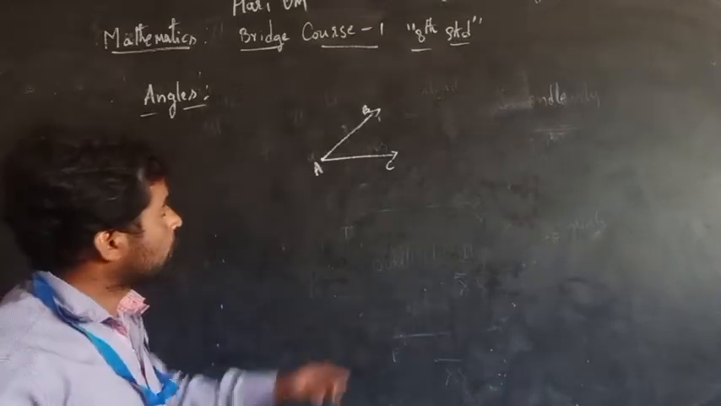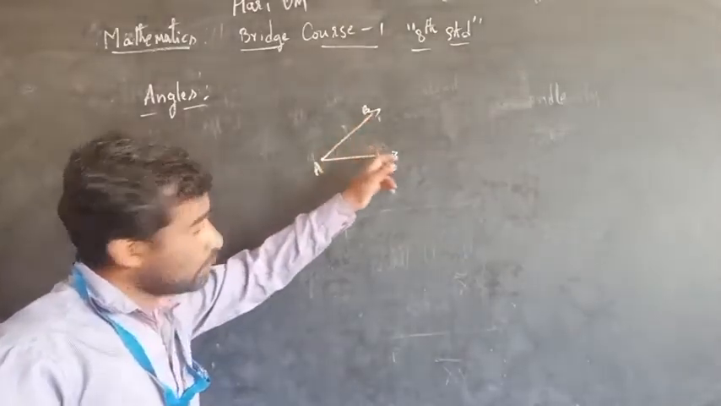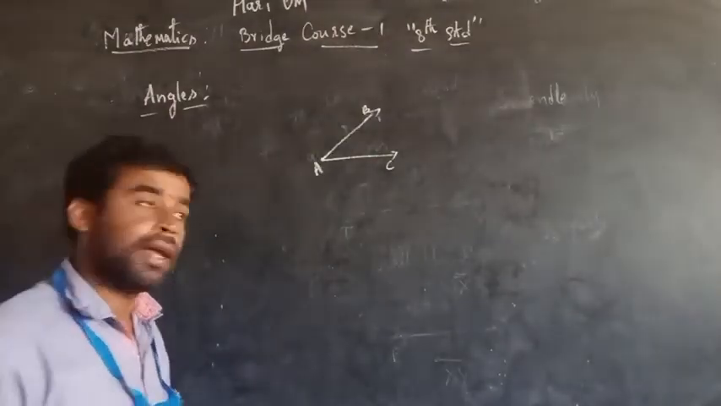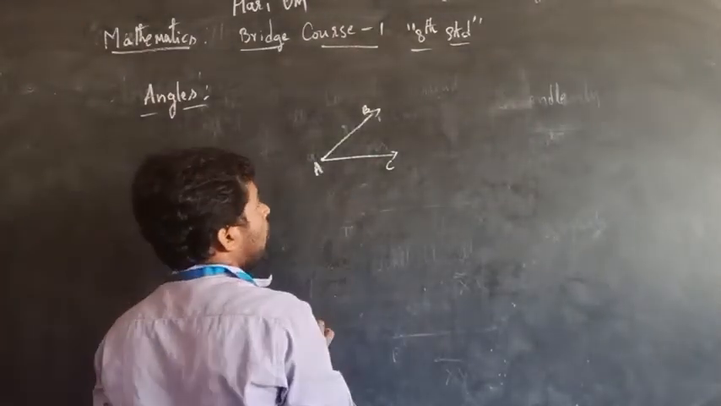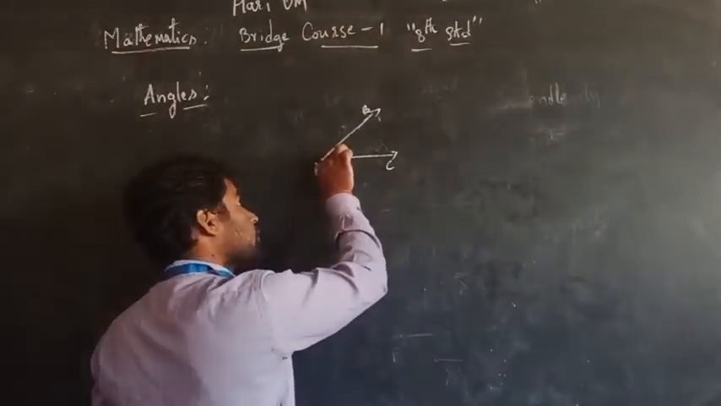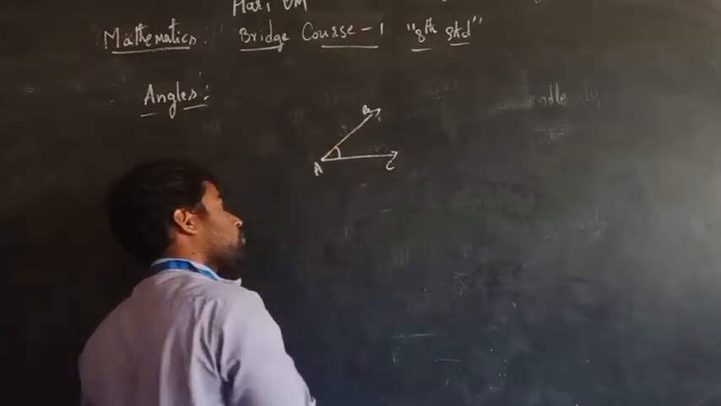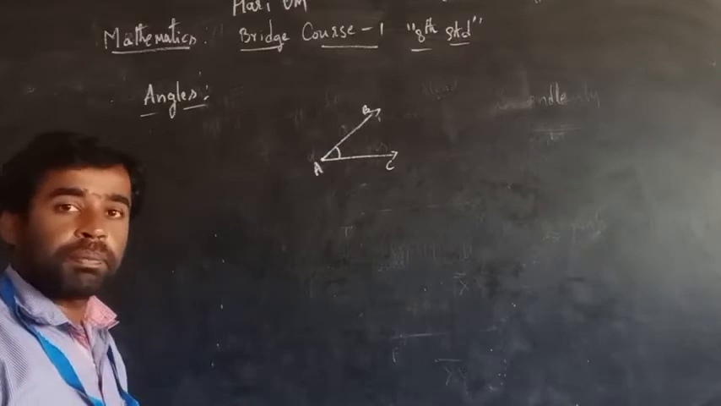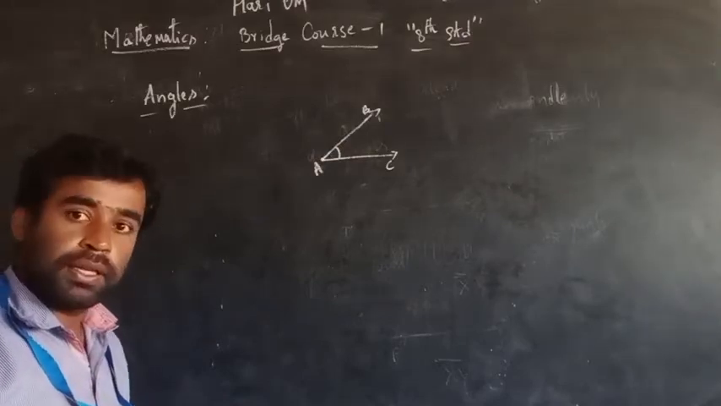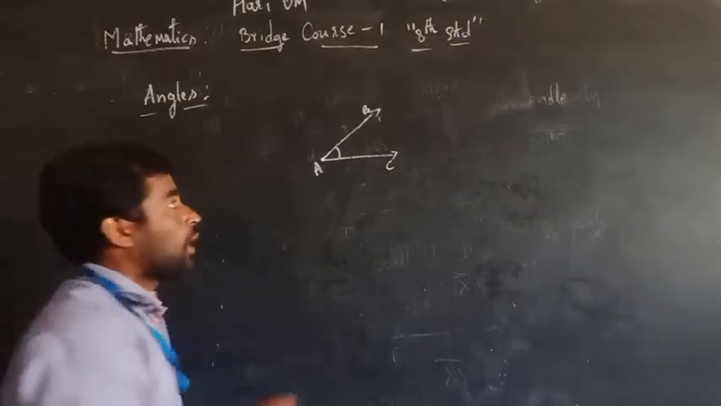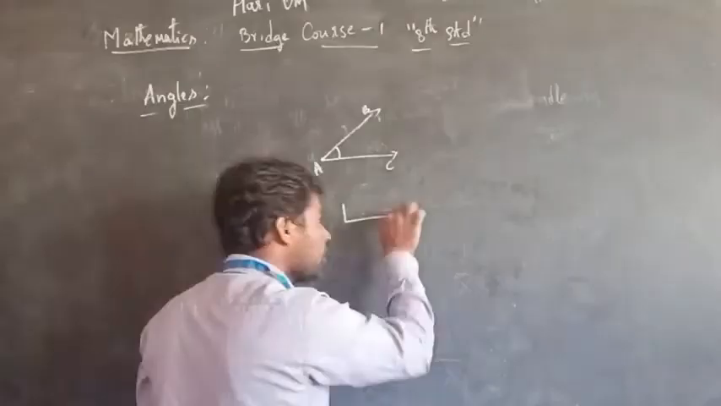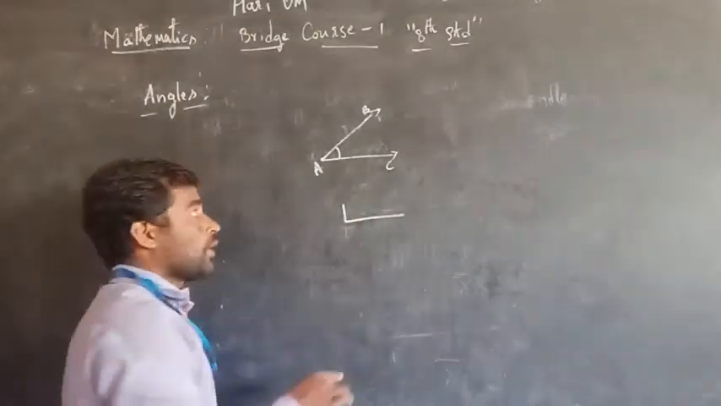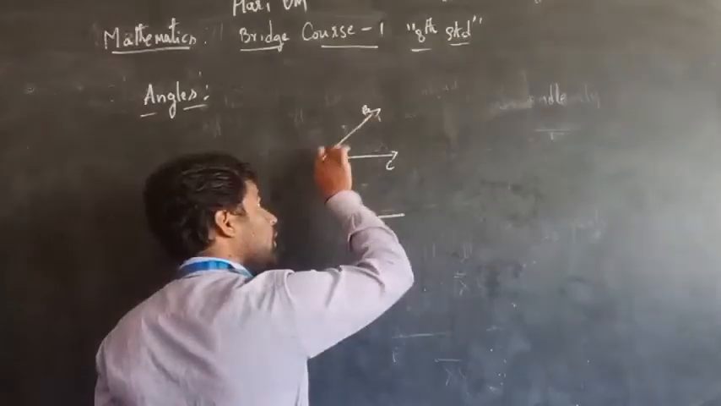So here we can take BAC. BAC is an angle. So see, this is the angle. This is the region. This region is what we call an angle. Now here we have to represent it symbolically. How can we write it? This is the symbol representing an angle. Angle BAC.